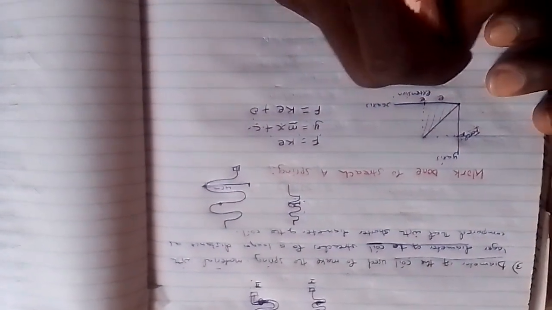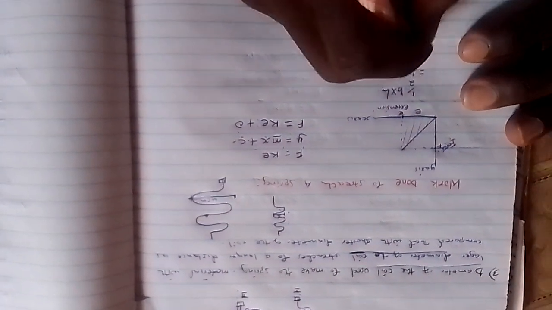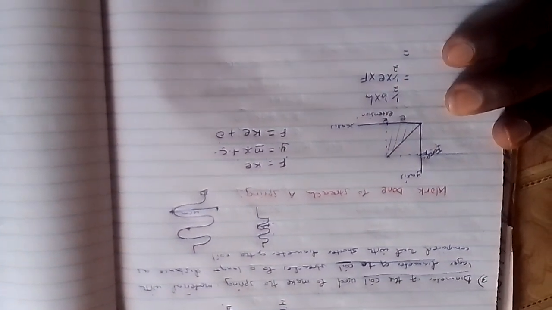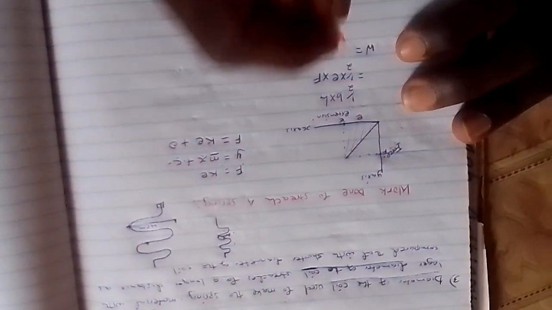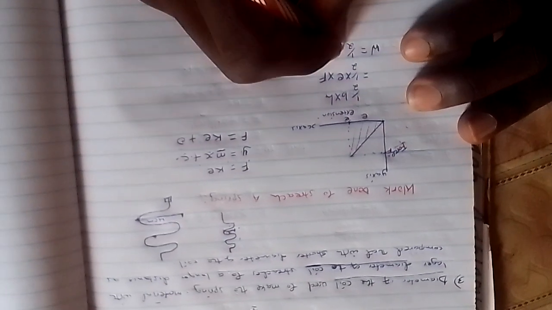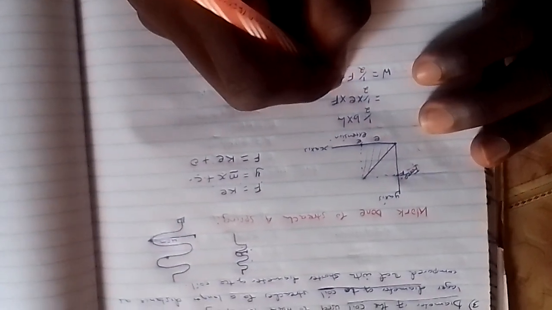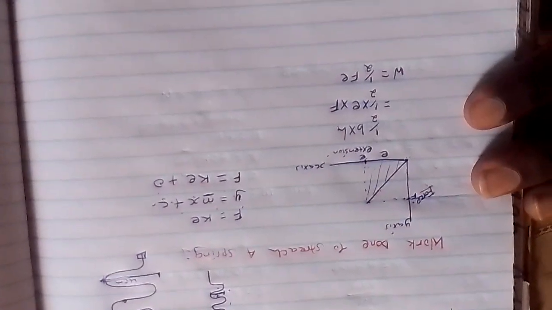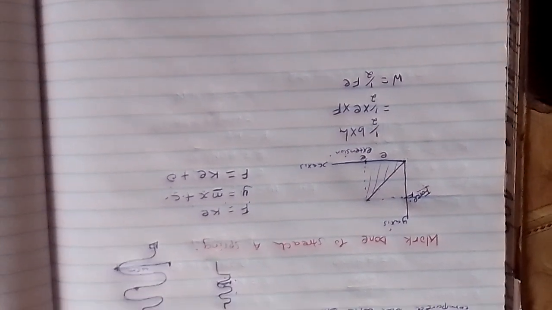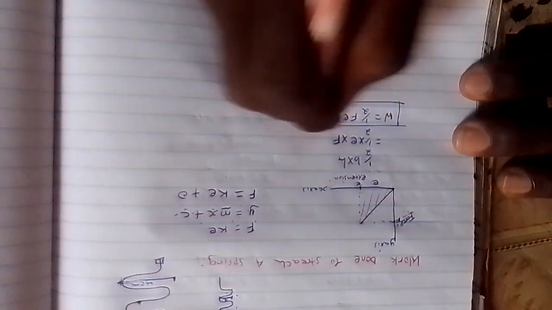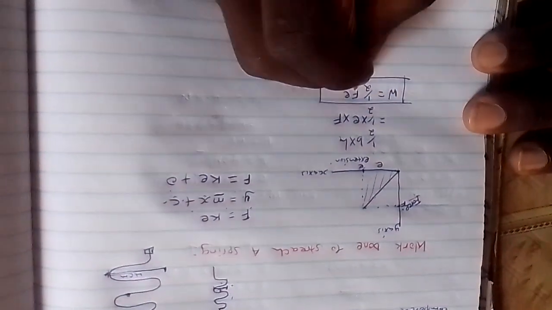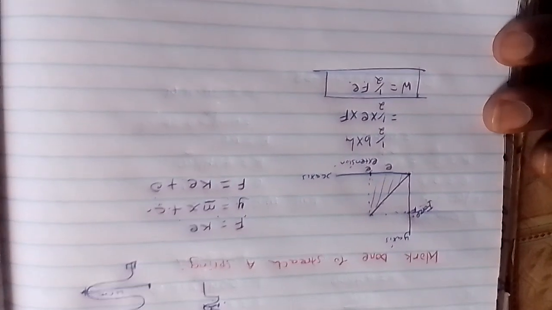Now the area under the graph, I've given you that the area under the graph gives us work. Now our work will be half force times extension. That is work done. That is the formula for work done. For example, you can be given a question. This is the formula: force times extension, or extension times force, multiplied by half.